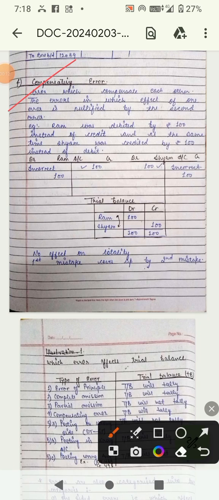Compensating errors means the errors which compensate each other. The effect of one error is nullified by the effect of a second error. That means the first mistake is covered up by the second mistake. So this is known as compensating errors.